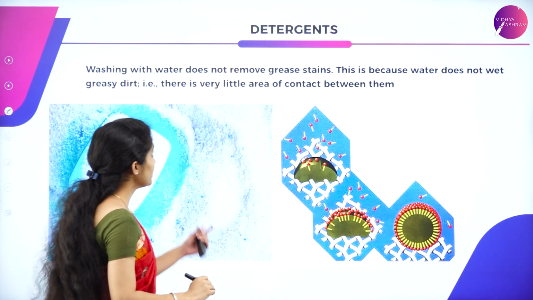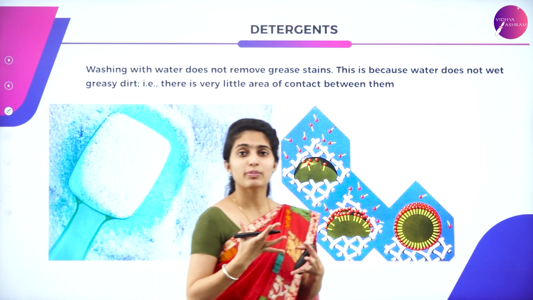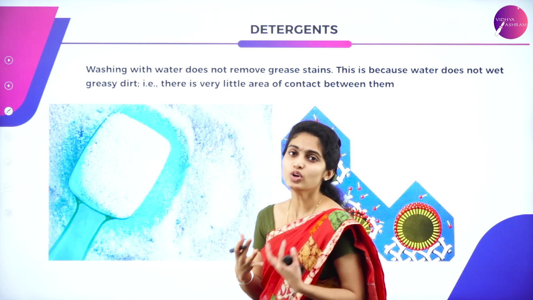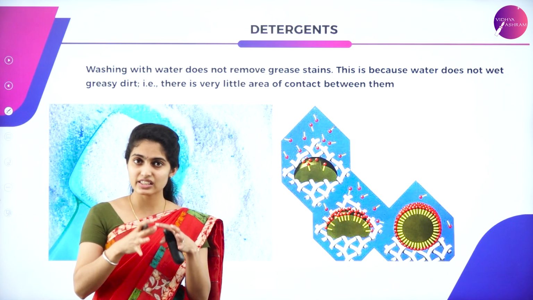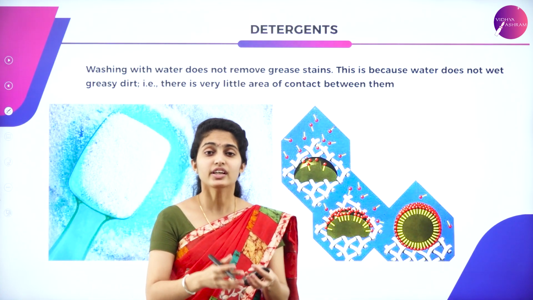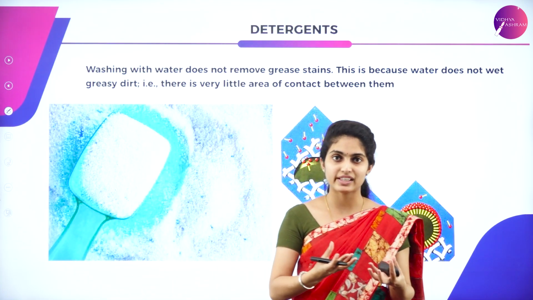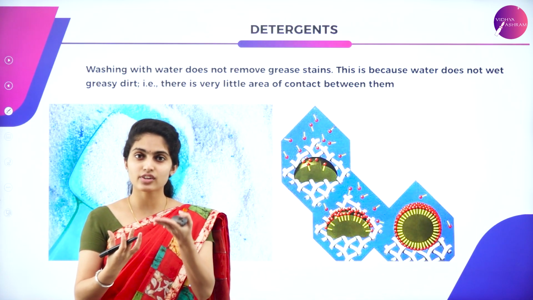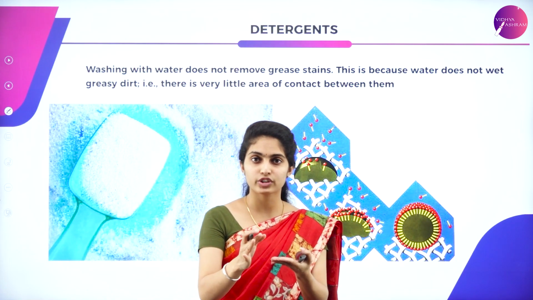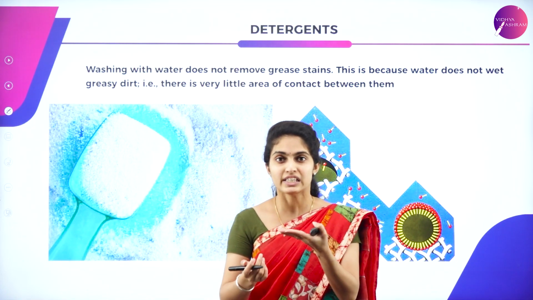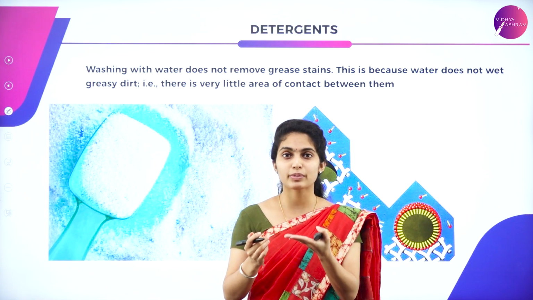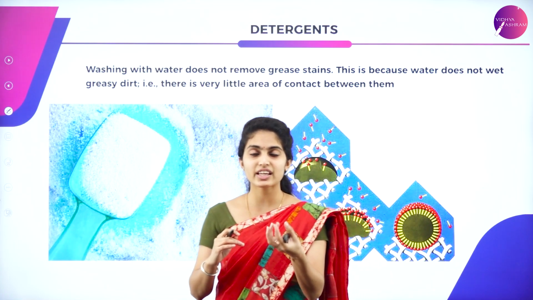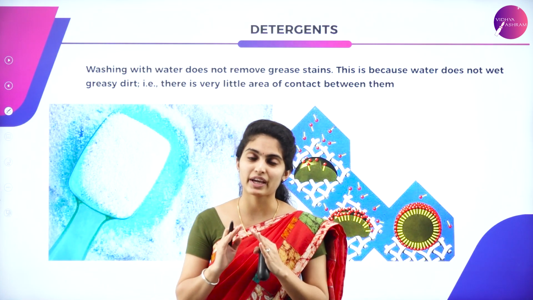Now let us move to the detergents. So what is meant by detergents? We usually use detergents to wash clothes. If you consider grease, you can consider oil. You know the difference between water and oil, because two different liquids have two different densities. So whenever there is an oil stain and you just flush water over it, what happens to the oil? Does it clear? No, it will never clear because its density is different, so it floats and moves away. The oil stain present on the clothes is left behind as it is.